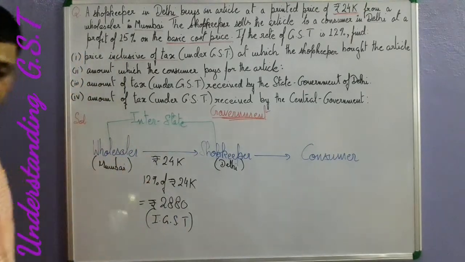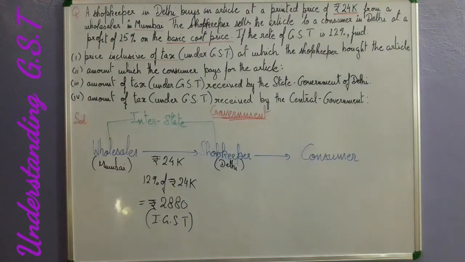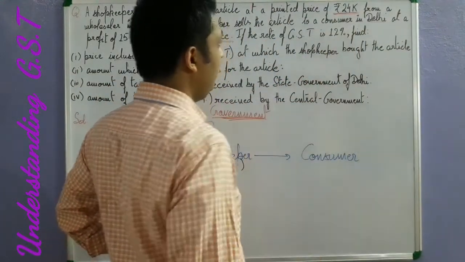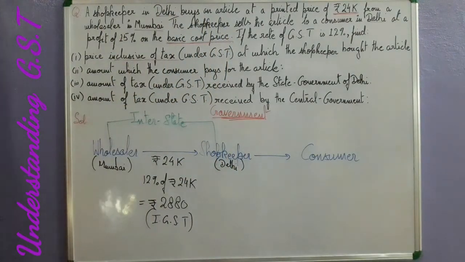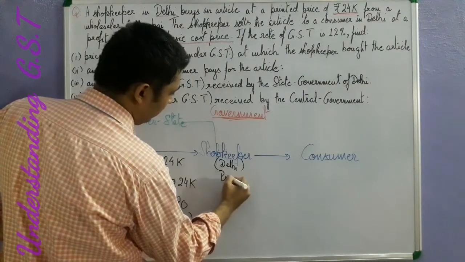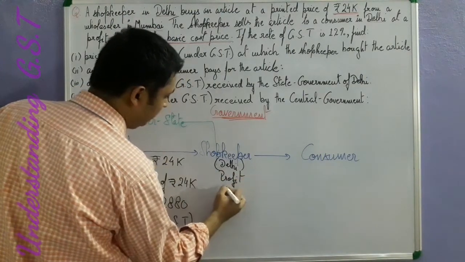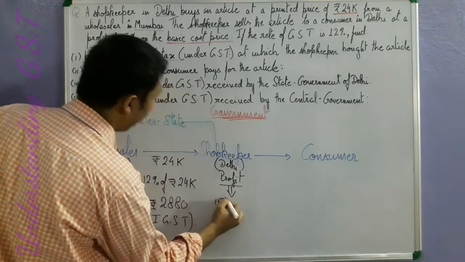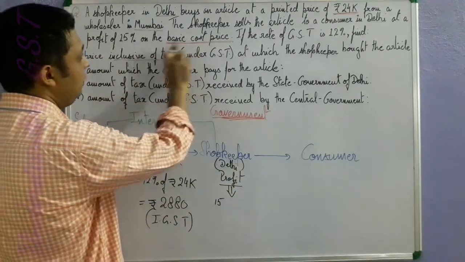So now moving further, what do we have next? The shopkeeper sells the article to a consumer in Delhi at a profit of 15%. So what do we have to find here? We have to find the profit gained by the shopkeeper. So how do we find? We will find 15% upon what? Upon the basic cost price.